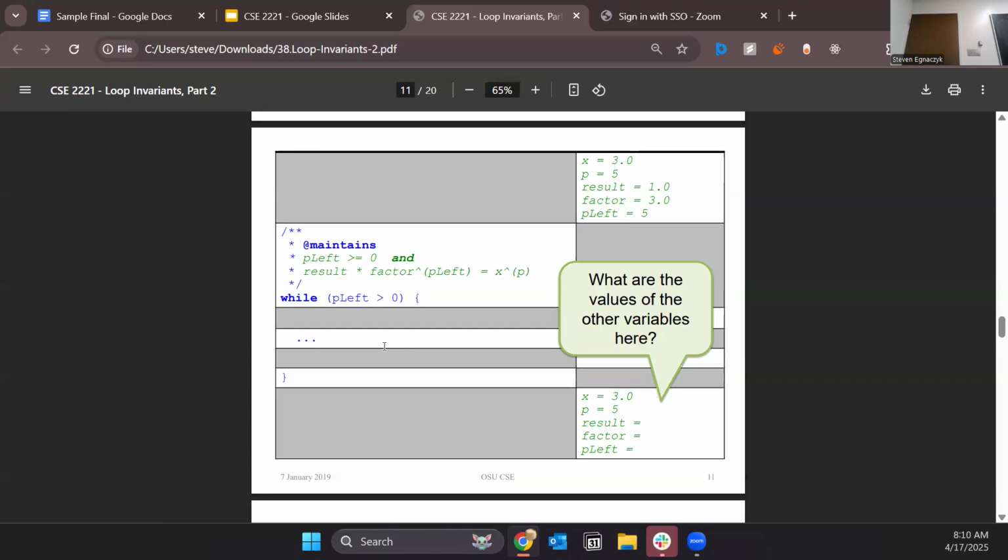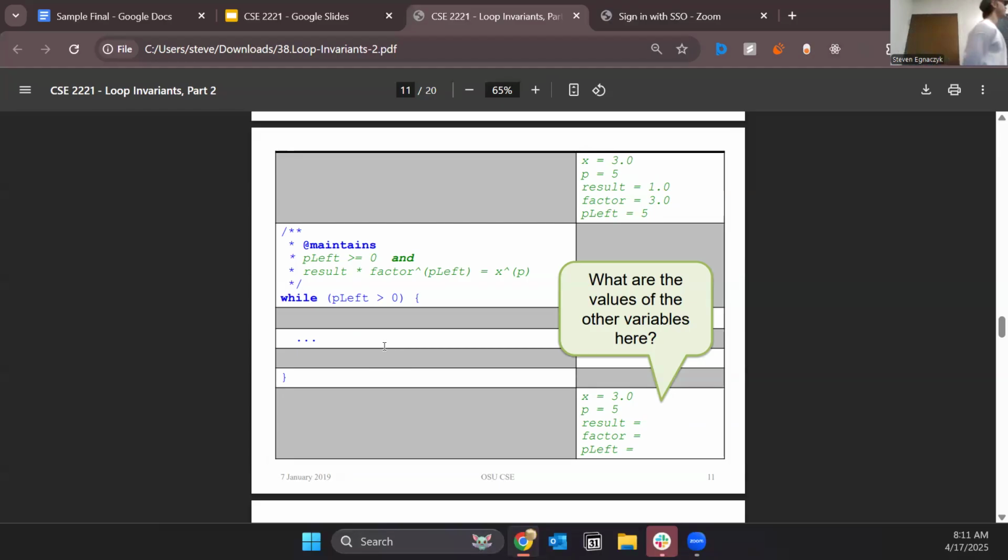This is our starting state. And what we want to get to is the ending state, which is such that x is equal to 3.0 and p is equal to 5. And then we want to fill in what result is equal to, what factor is equal to, and finally what p left is equal to. Now, one of these variables on the right side, we can already fill in. Which of those variables is it? Why? So it has to be 0.